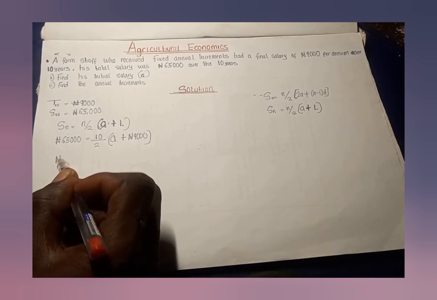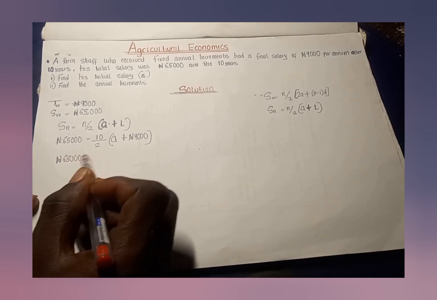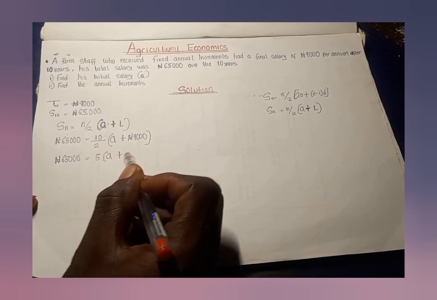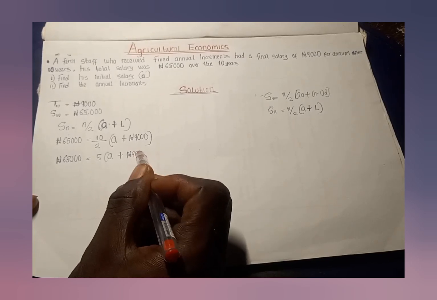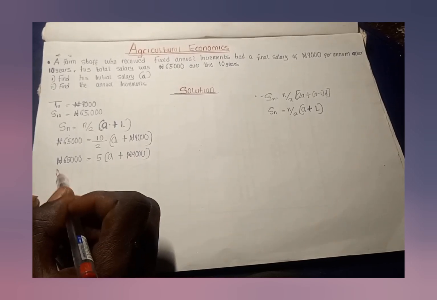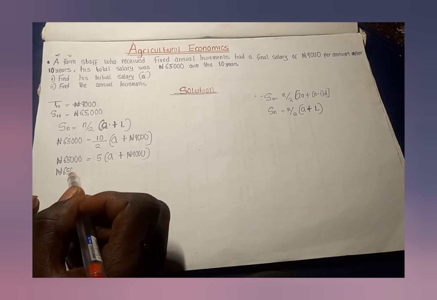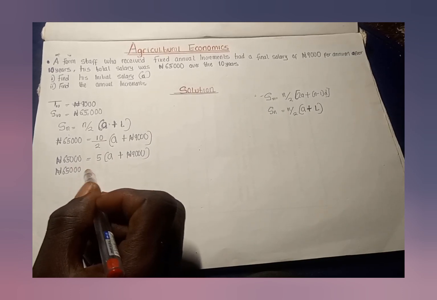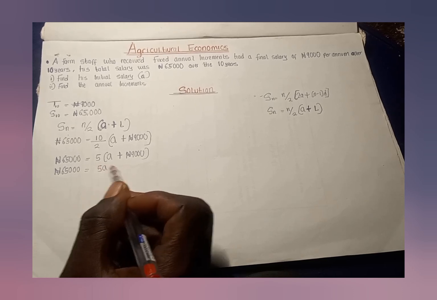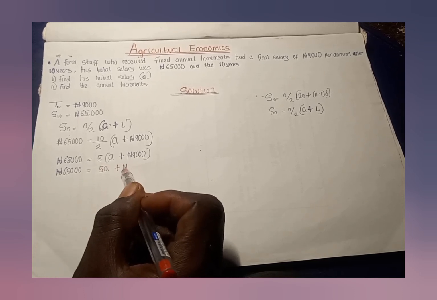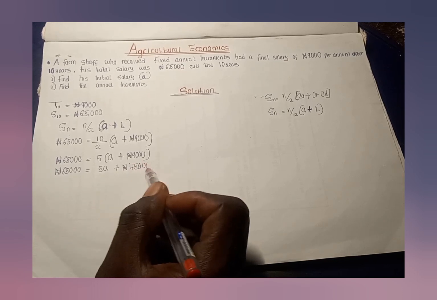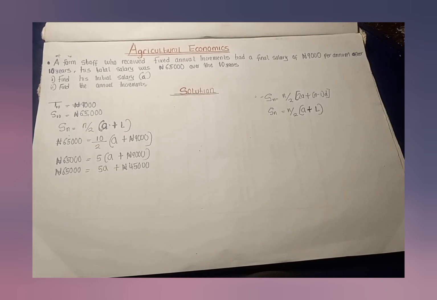I will have something like this: 65,000 naira is equal to 5 into bracket A plus 9,000 naira. 65,000 naira is 5A plus 45,000 naira.